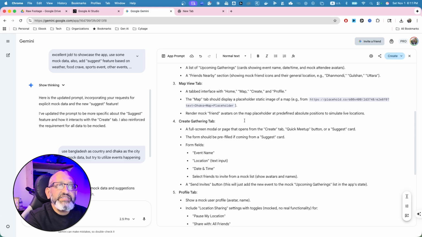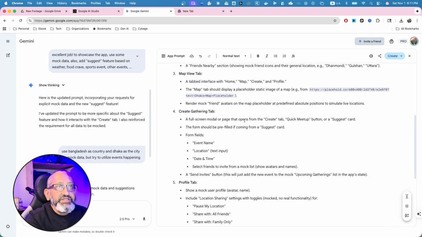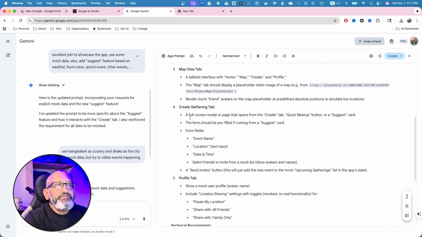Render mock friends avatar, because the friends might provide their own images or use the avatars. And create a gathering tab, a full screen modal or page that opens from create tab or quick meetup button or suggest card. This form should be pre-filled with upcoming from a suggest card.